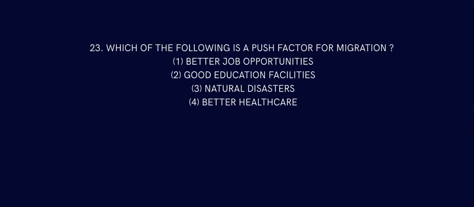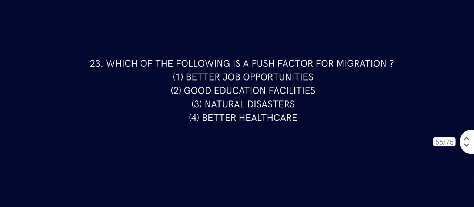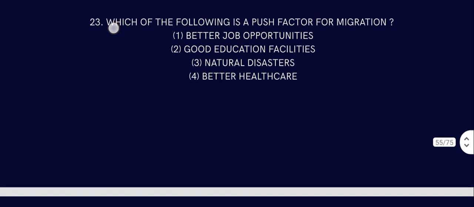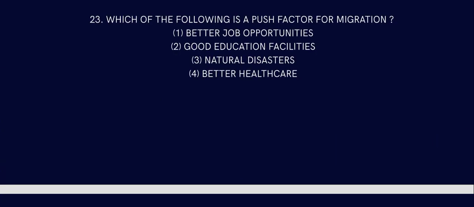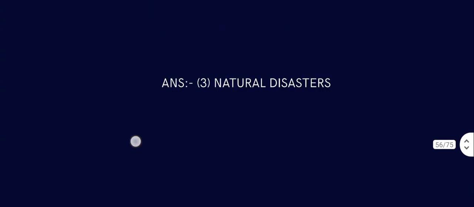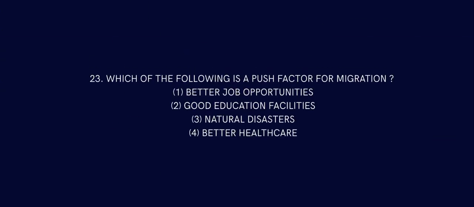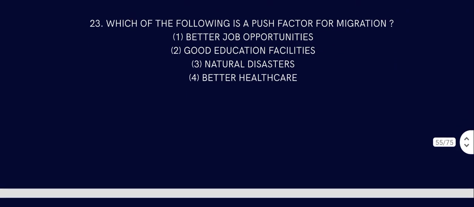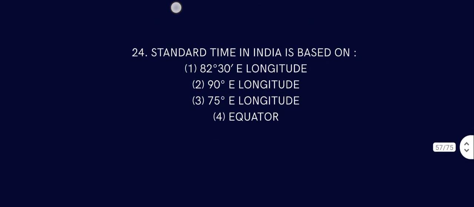Alright, question number 23. Which of the following is a push factor for migration? Better job opportunities, of course, that is the only reason here. Wait a second. Which of the following is a push factor for migration? Better job opportunity, natural disaster. Natural disaster is a push factor for migration. Push factor. Wait a second. Immigration maybe. Which of the following is a push factor for migration? Okay, we'll talk about that. Here the answer is natural disaster. We'll talk more about it in the upcoming videos.